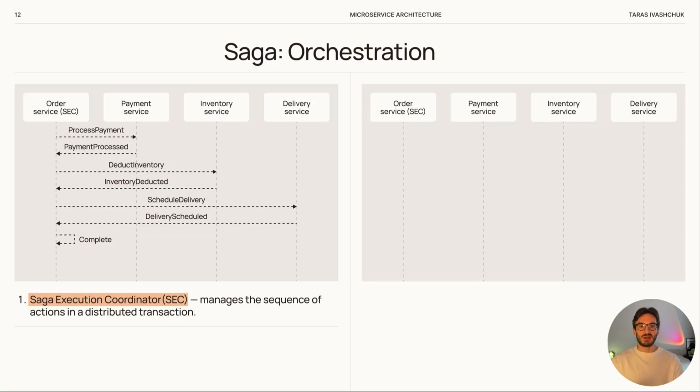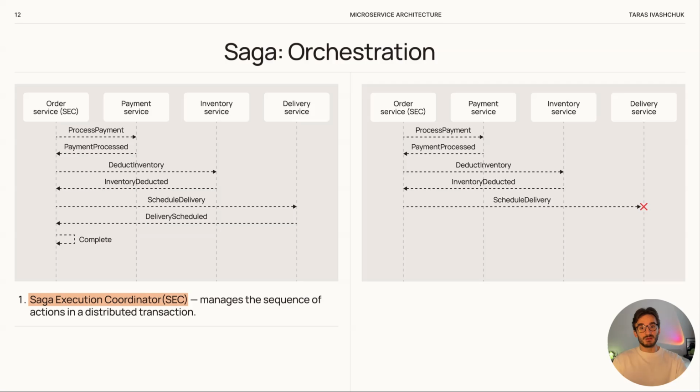Now let's see a failure scenario. For example, if delivery service is down, everything goes the same until the request to delivery service. But delivery service is not available during the transaction. After seeing the failure, order service starts compensating transactions. It sends a command to payment service to cancel the payment and return the money, and to inventory service to restore the items. After these rollbacks, order service informs the client about the failure. By the way, communication between the coordinator and participants can be synchronous, for example, via HTTP or gRPC, or asynchronous, using RabbitMQ with queues for requests and responses.